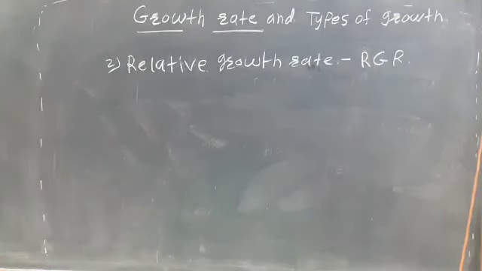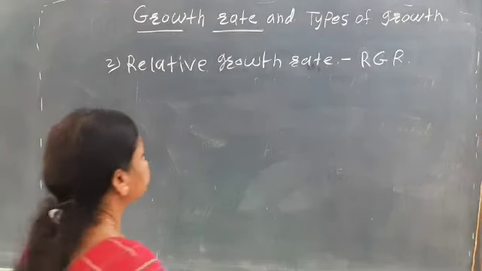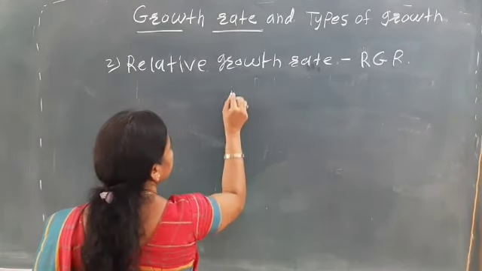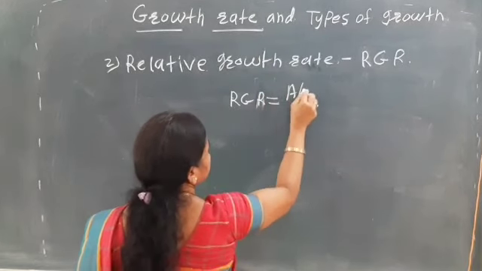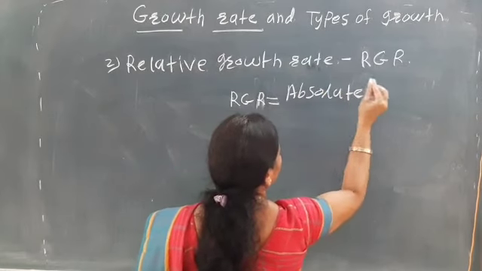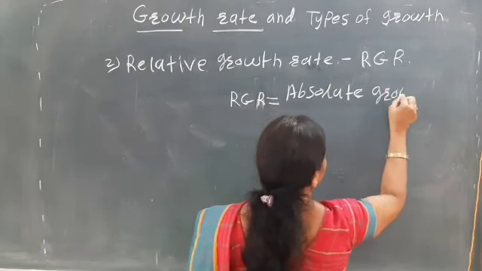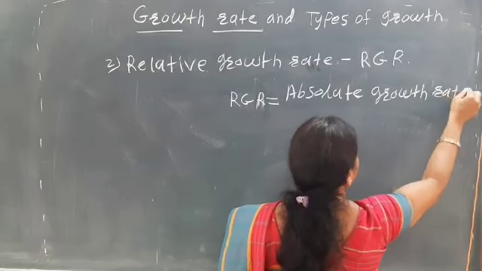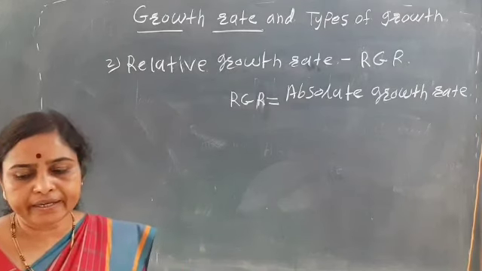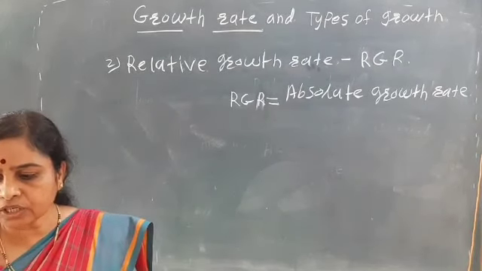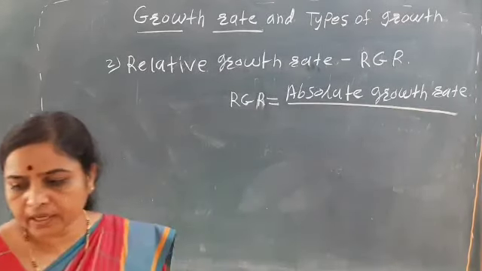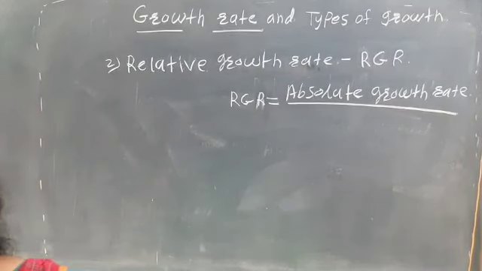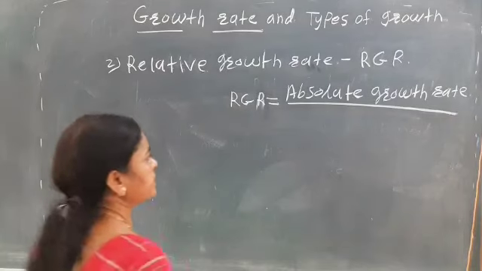The relative growth rate, RGR, is equal to the absolute growth rate divided by the initial growth, that is, the actual number of cells that are there.